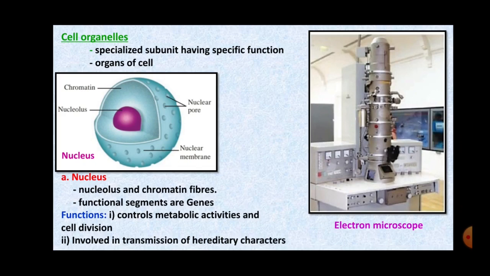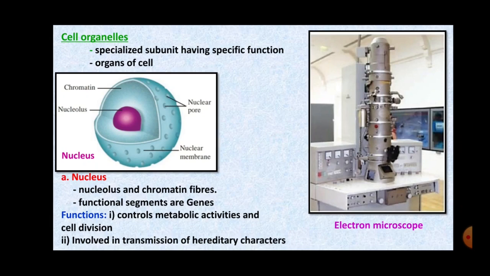So now what are the functions? First function of nucleus is to control the metabolic activities and cell division. Whatever chemical reactions take place inside the cell, that is controlled by the nucleus, and it also controls and initiates the cell division. The cell divides into two. Second is, it is involved in transmission of hereditary characters.